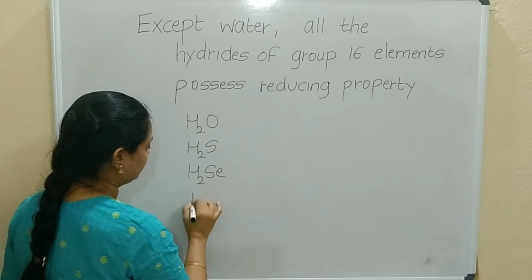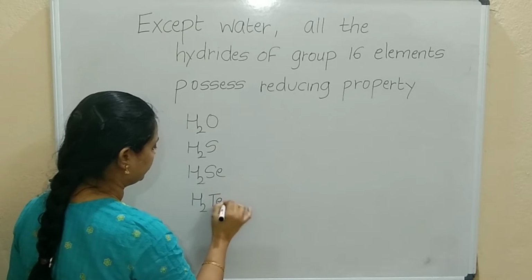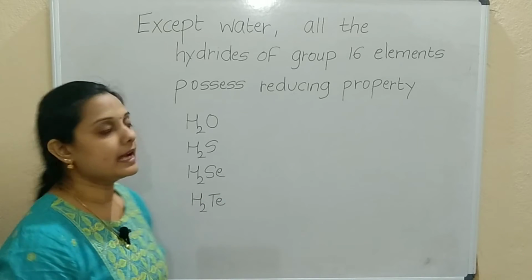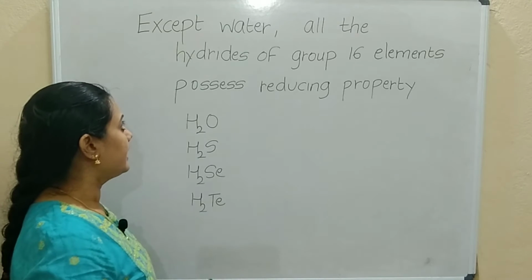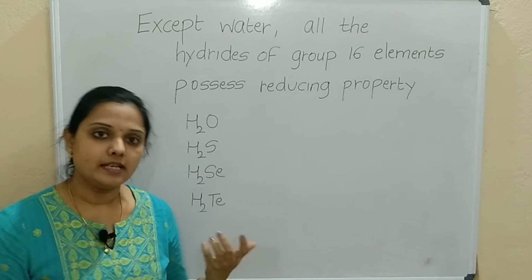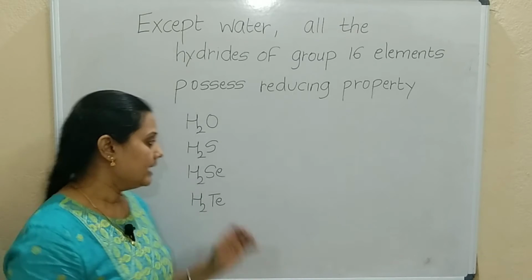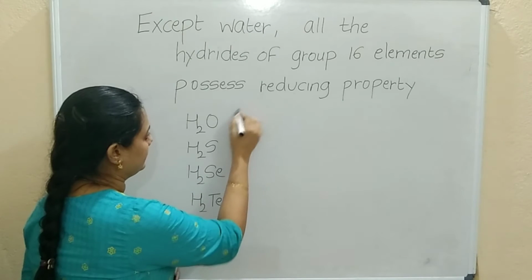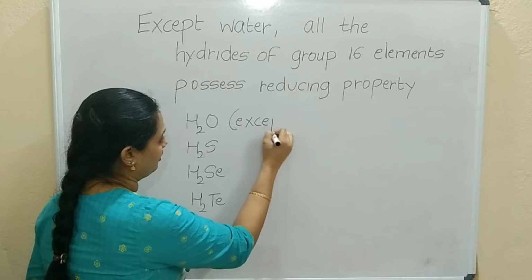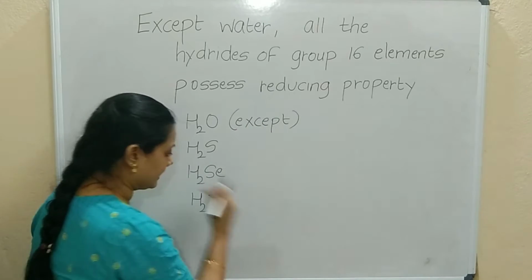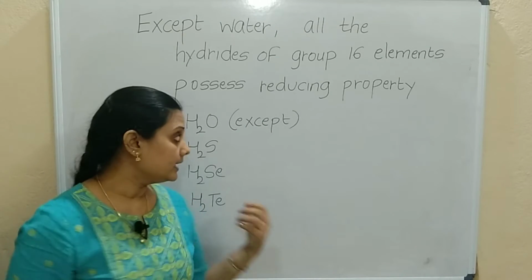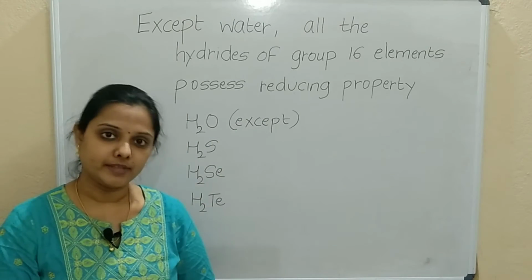H2Se, H2Te. Correct. So they are forming the hydrides here and they will act as reducing agents. Okay. Except water, the other hydrides of group number 16 act as reducing agents.